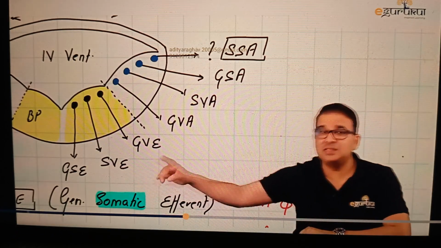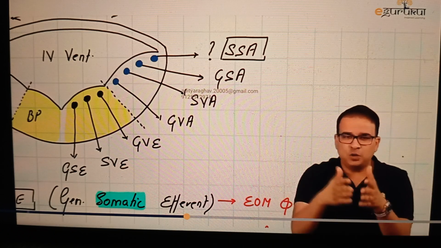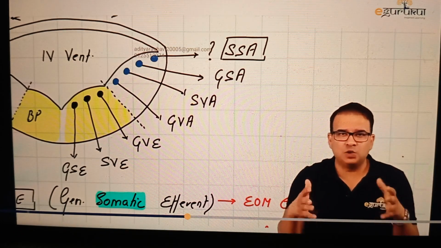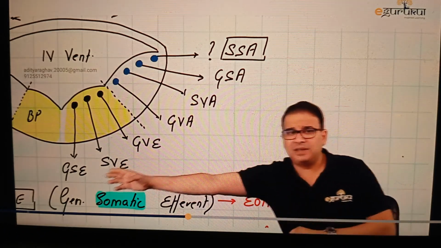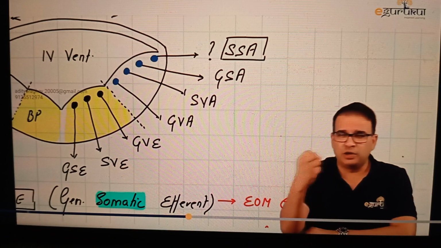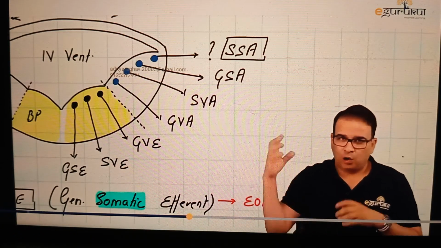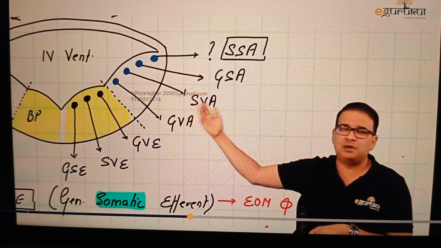One important thing, guys, is that we cannot change the sequence of the columns. GSE is the first, the medialmost column, and SSA is the lateralmost column. That is how you will see the spread of the cranial nuclei also. When you look at the brainstem, you expect to see the vestibulocochlear nucleus very much toward the lateral side. And any GSE nucleus, like for extraocular muscles, the oculomotor nucleus and trochlear nucleus, you will see very close to the midline of the brainstem. So the sequence can't be changed. Although developmentally, some nuclei will shift from lateral to medial and medial to lateral, not the entire column.